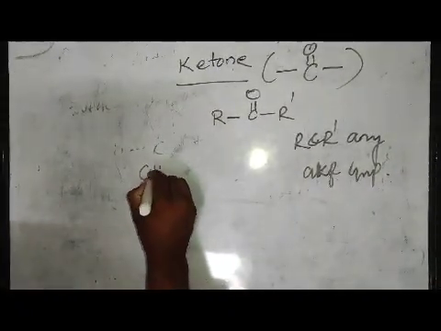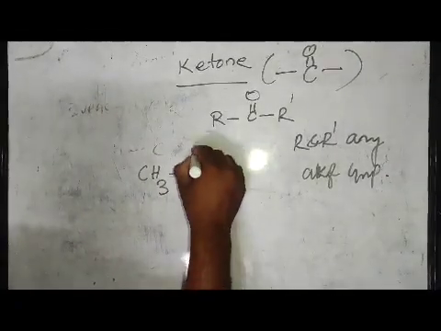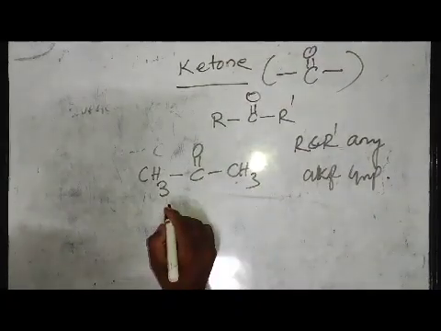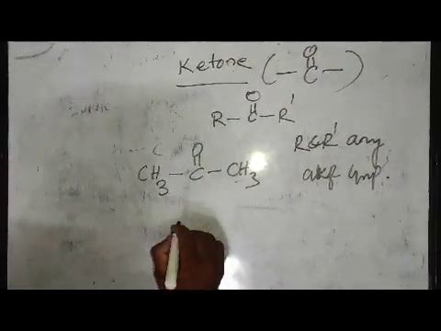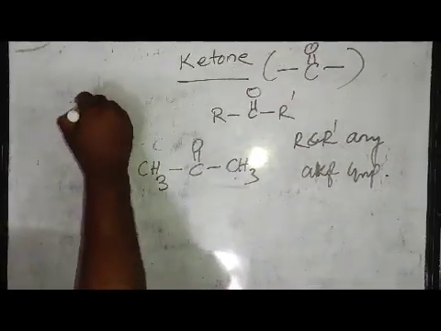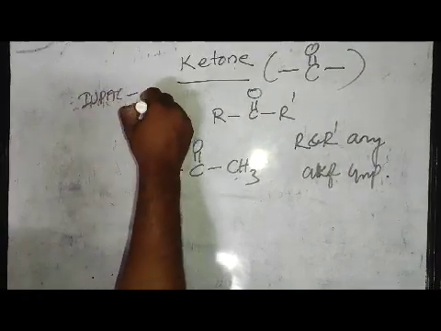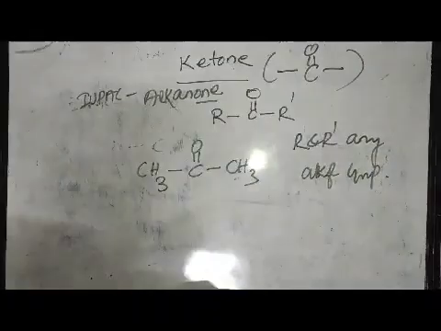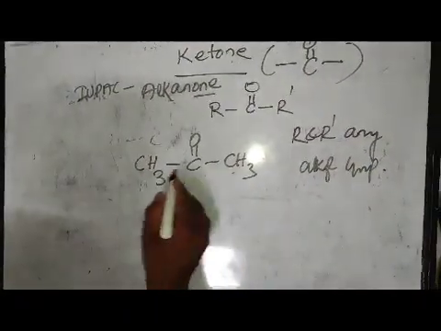Suppose it is CH3 bond C double bond O bond CH3. The number of carbon atoms is 3, so the prefix will be prop, and the ketone IUPAC name is alkanone.